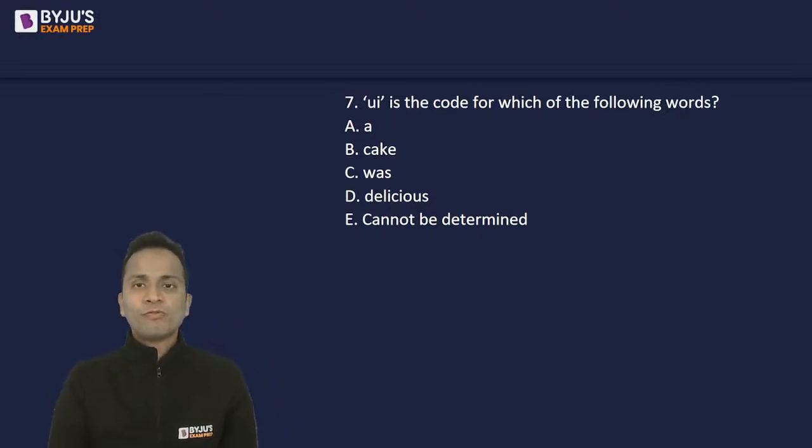And UI is the code for which of the following words? Okay. Now I'm getting different answers. So Bhavesh has given a different answer. Priya has given a different answer from other students. Majority is saying option C is correct. All right. ठीक है. Some of you are saying cannot be determined.